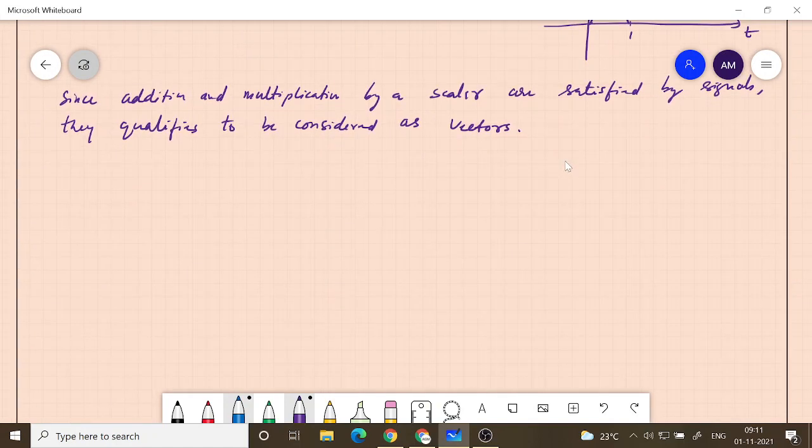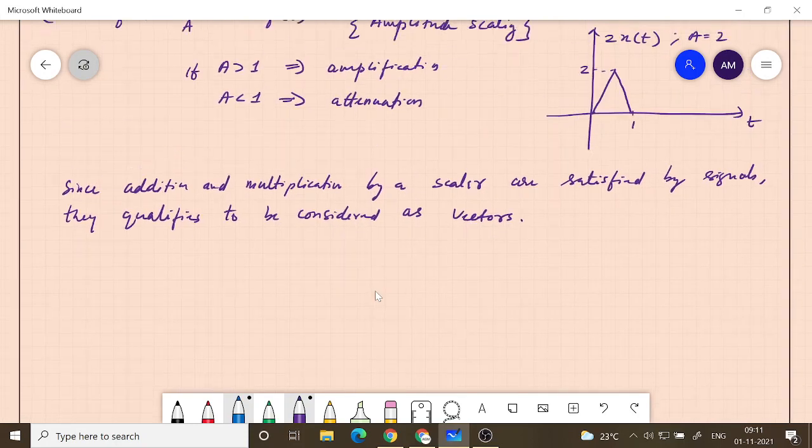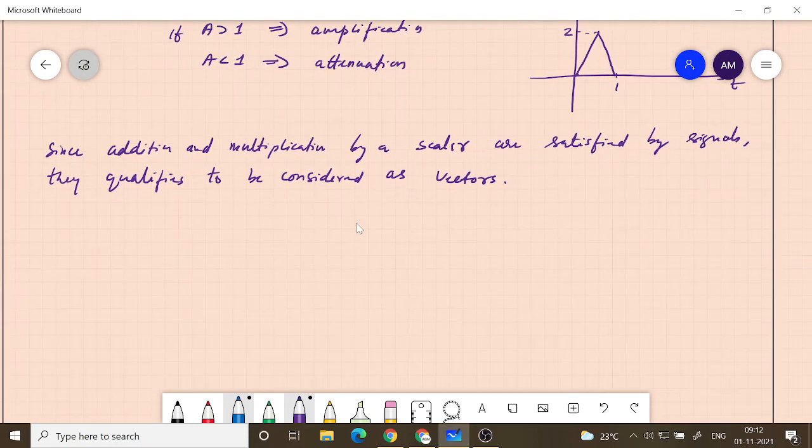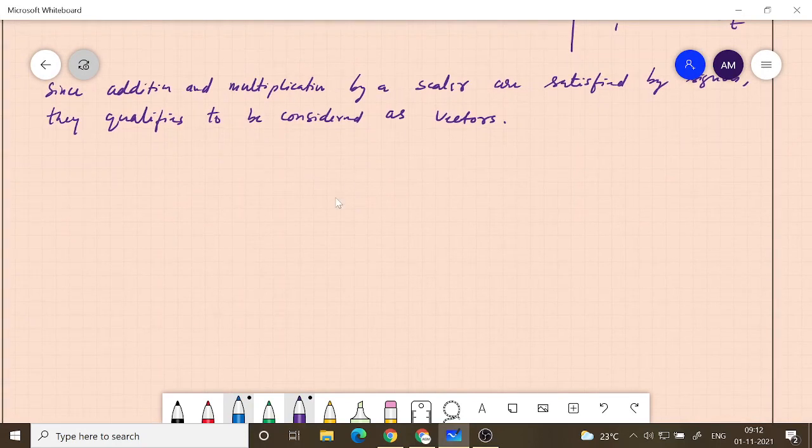If one of them was not satisfied, then these objects cannot be treated as vectors. So every entity in general may not satisfy these properties. Maybe one of them is not defined with respect to these properties, so then they cannot be considered as vectors. So for something to be called a vector, these two properties have to be satisfied, and signals qualify.